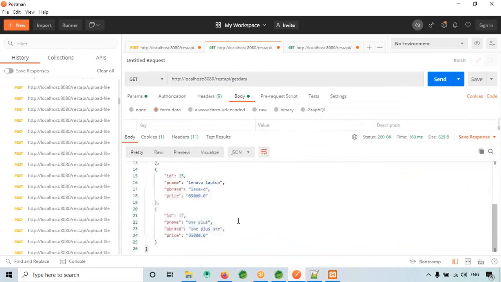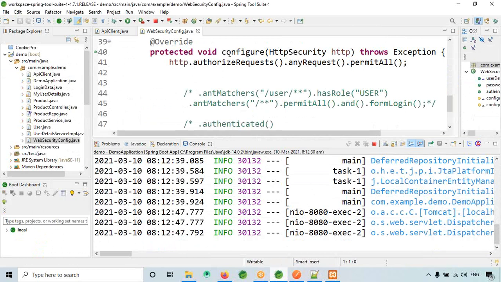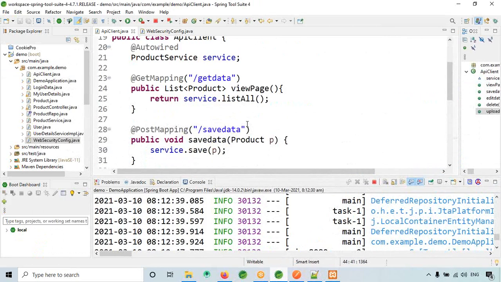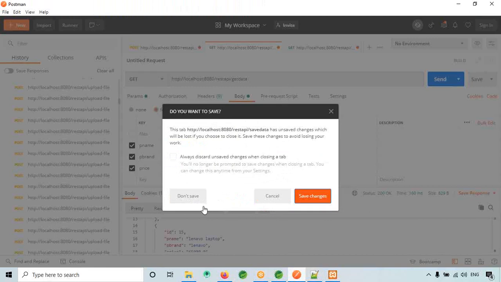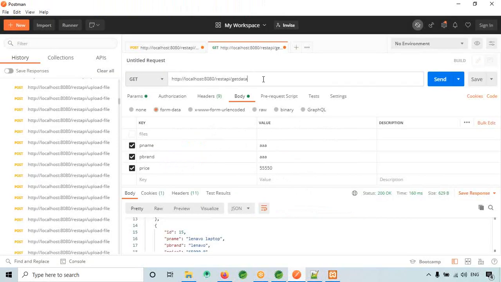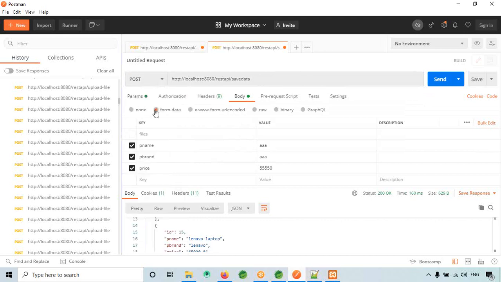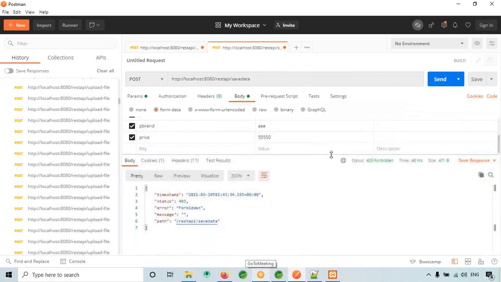So only get data is working, but when I try to save data, click on post form, and click send, it is giving me this error.